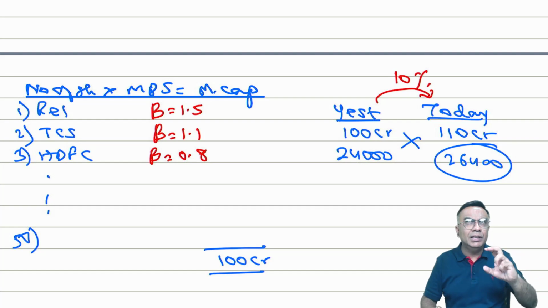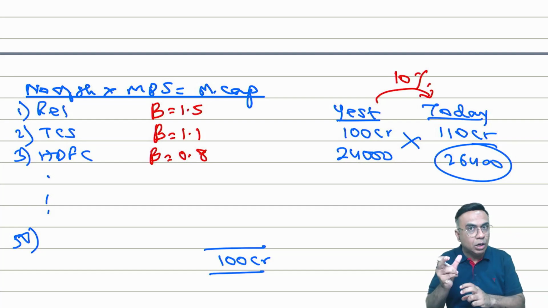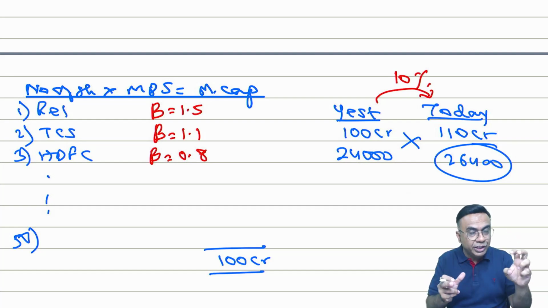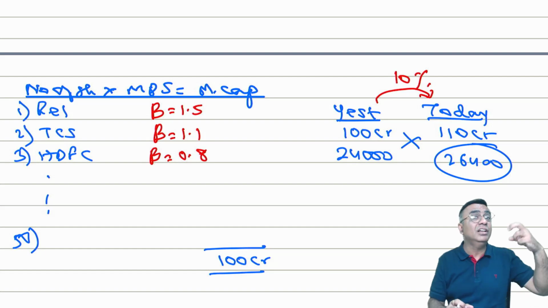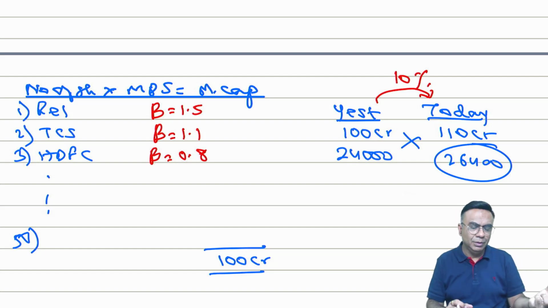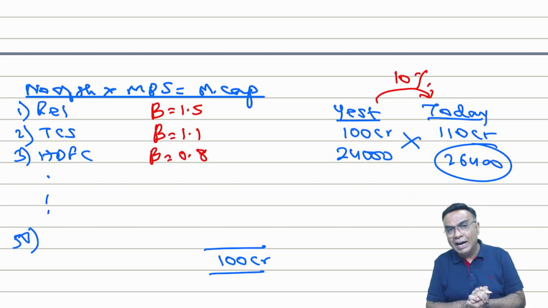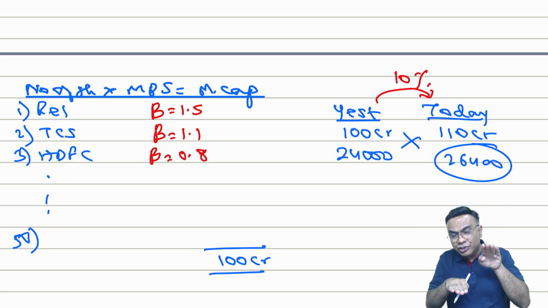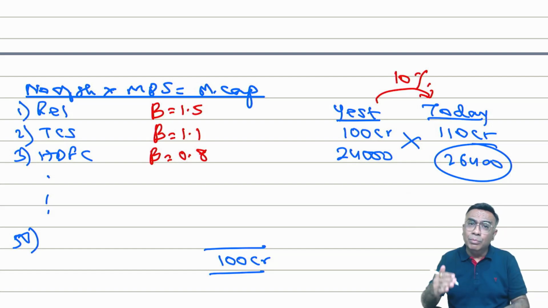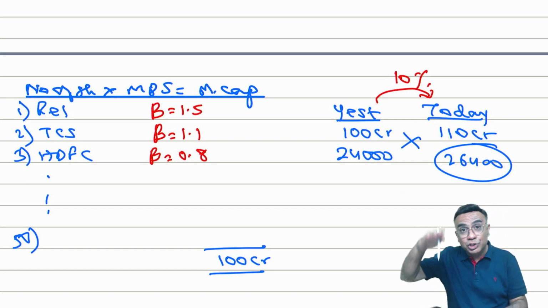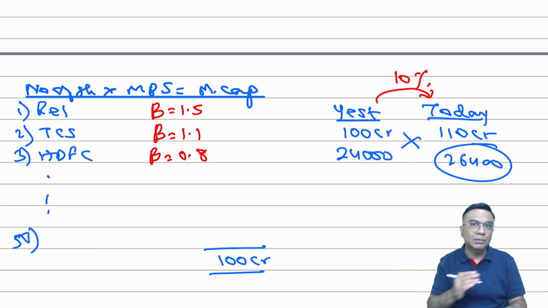We can say beta is the responsiveness of the stock to the change in the market. Now can I say higher beta means more share fluctuation? Yes. Higher the beta, more risky the share. Higher the beta, more fluctuation in the share price of that company.